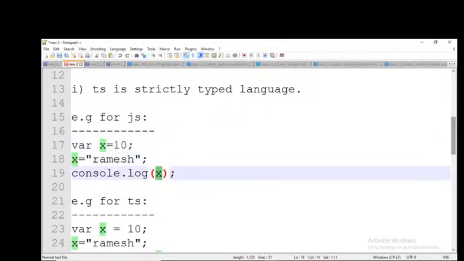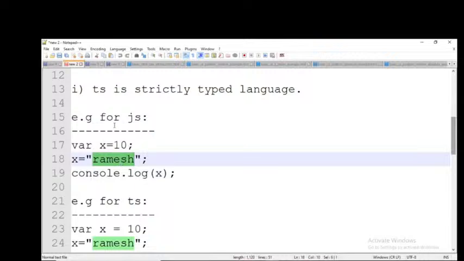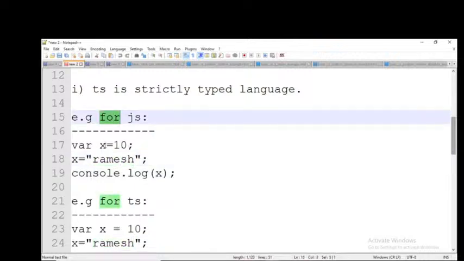Now respond everybody, what output will I get? 10, Ramesh, or an error in JavaScript? Just guess. Observe this. We will get the output as Ramesh only. Why? Because this is a loosely typed language, so no need to mention the data type. It will consider the latest value only and give the related output.